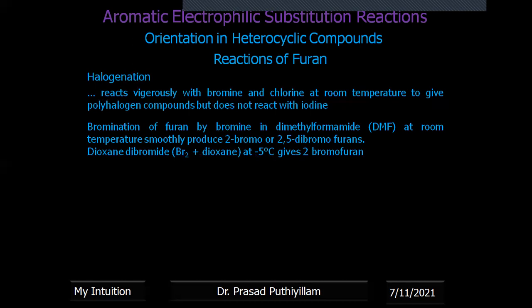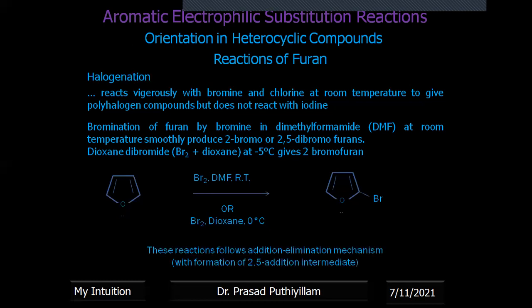At room temperature, it smoothly produces 2,5-dibromofuran, or with dioxane dibromide at -5 degrees Celsius, it gives 2-bromofuran. 2-bromofuran is the major product. This reaction also follows the 2,5 addition elimination mechanism.